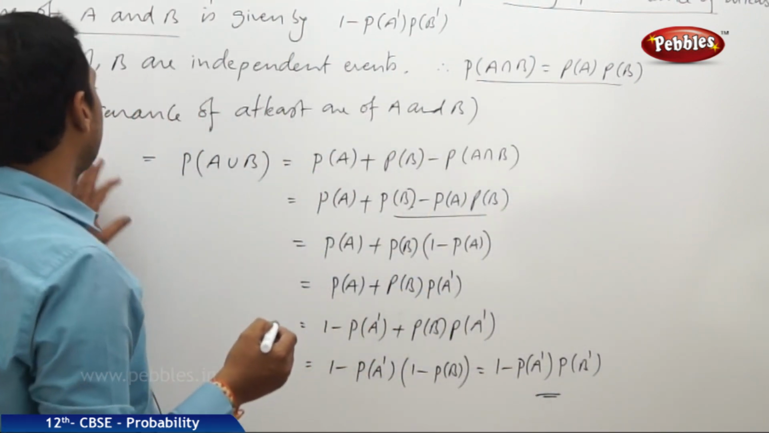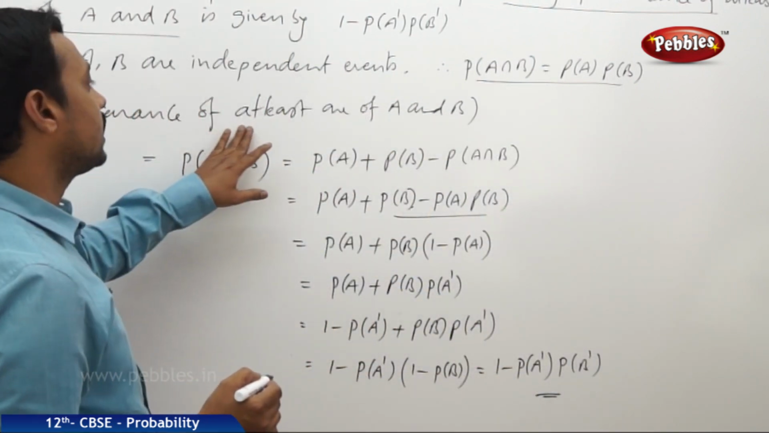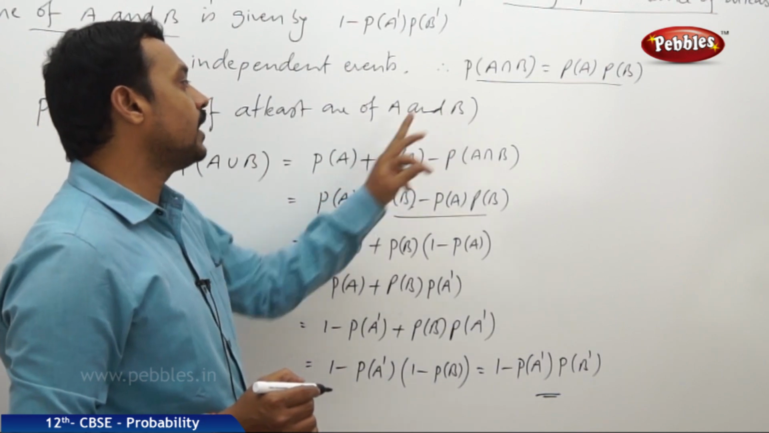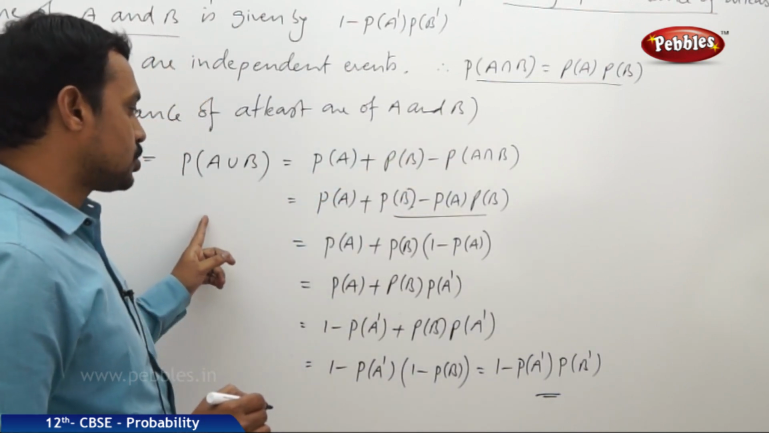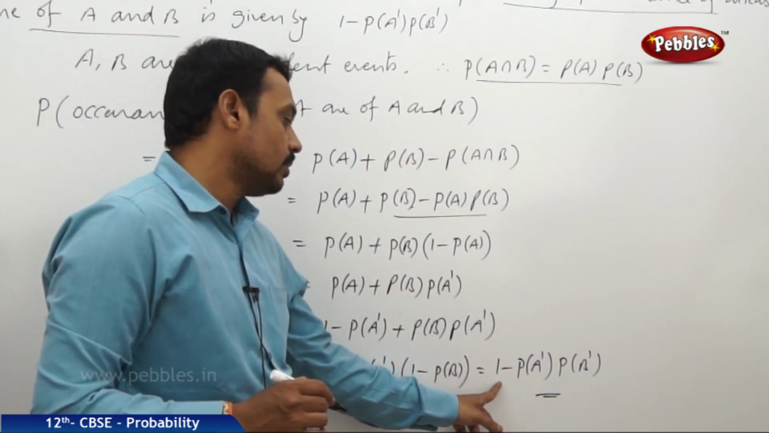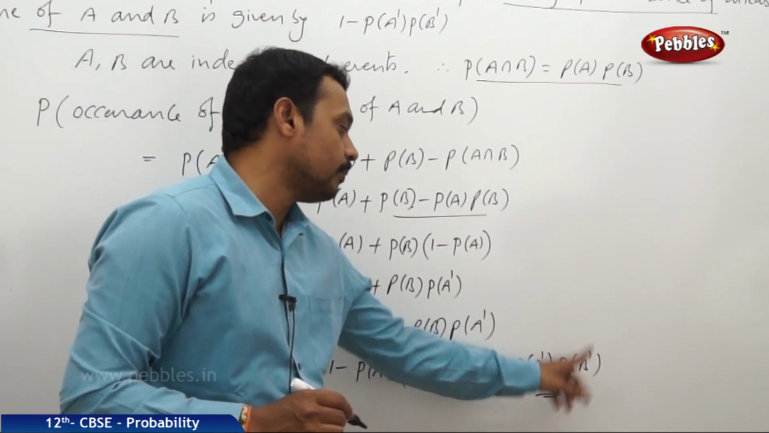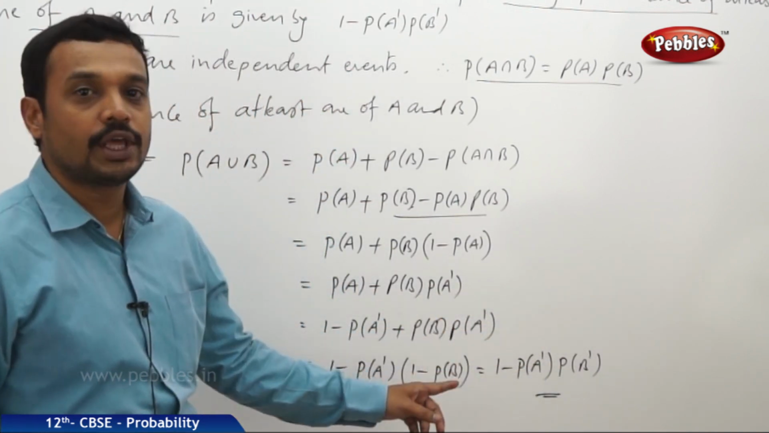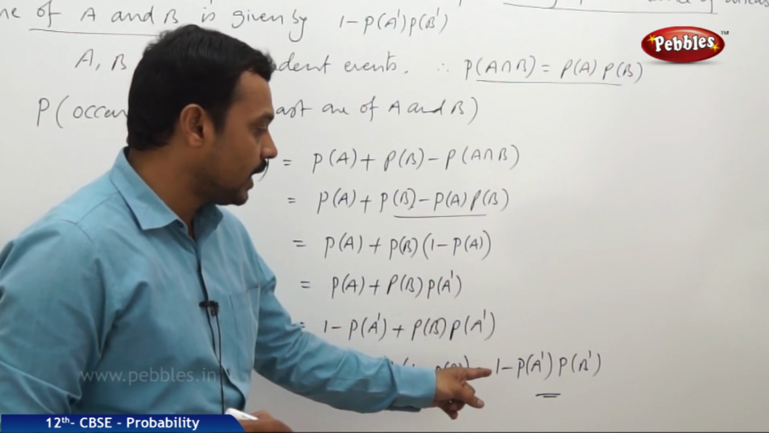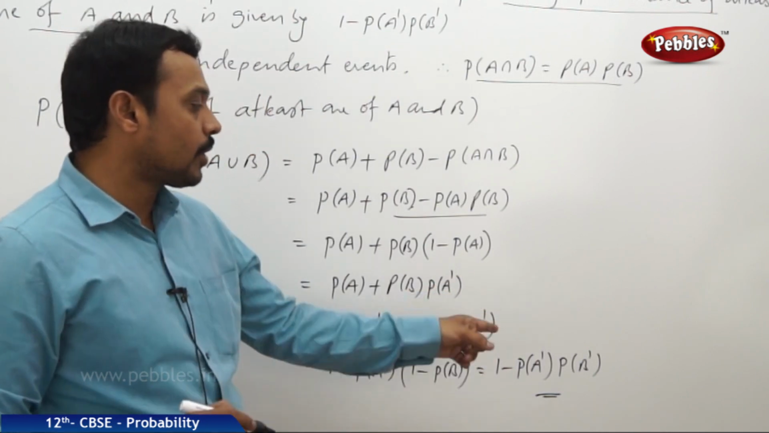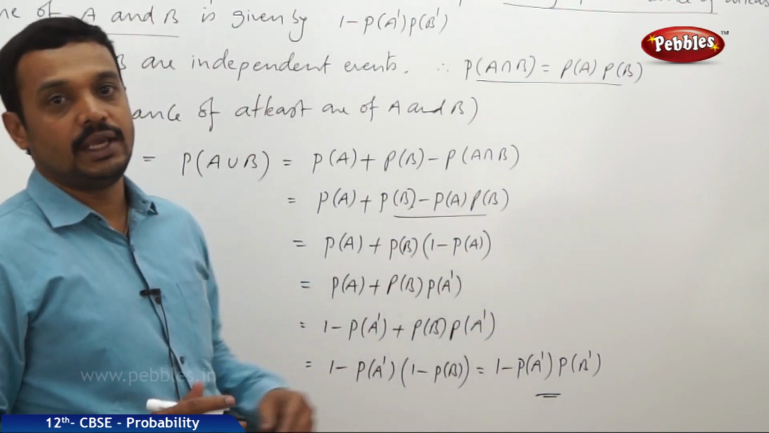Therefore, the probability of occurrence of at least one of A and B is equal to 1 minus P of A dash into P of B dash. That means 1 minus the probability of non-occurrence of A and the probability of non-occurrence of B.